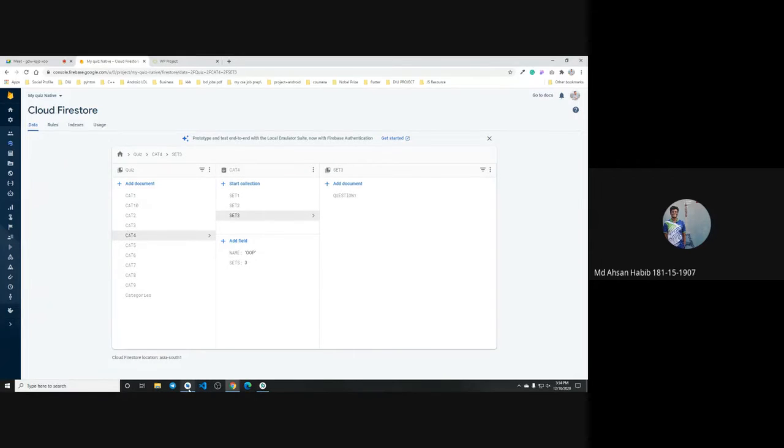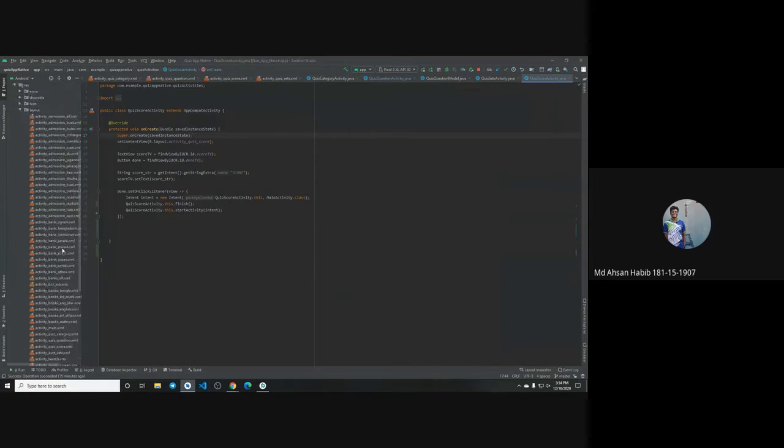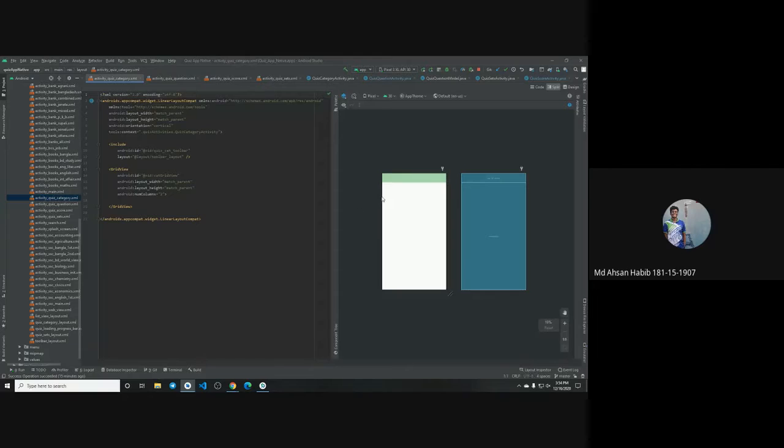Okay, now let's get started in Android Studio. First of all, I want to show you some of the activity layout, XML layout. So activity quiz category. Okay, so this is the activity quiz category.